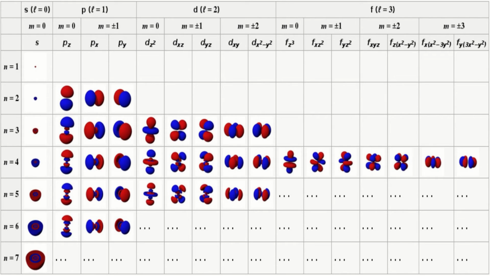The first shell can hold up to 2 electrons. The second shell can hold up to 8, 2 plus 6, electrons. The third shell can hold up to 18, 2 plus 6 plus 10, and so on. The general formula is that the nth shell can in principle hold up to 2n² electrons.